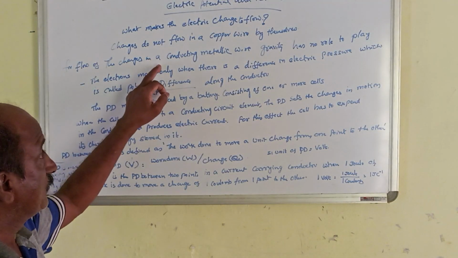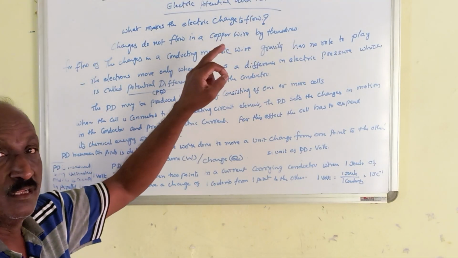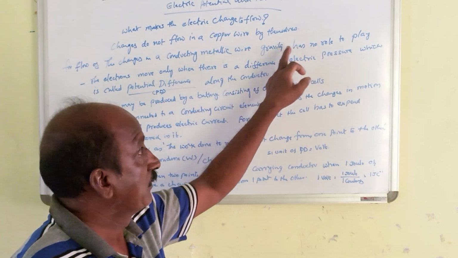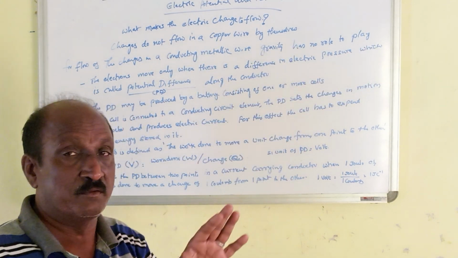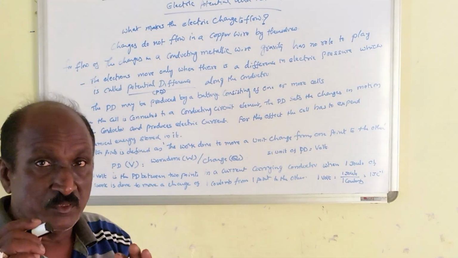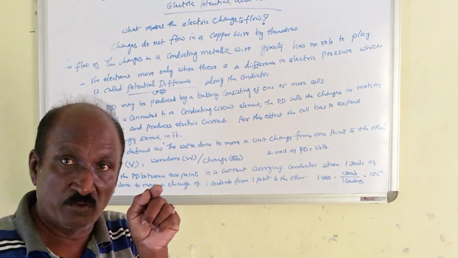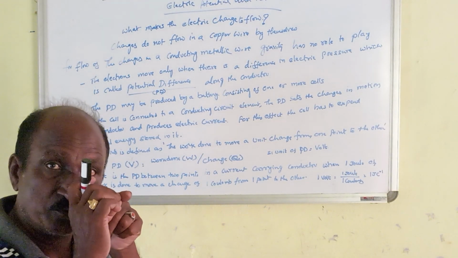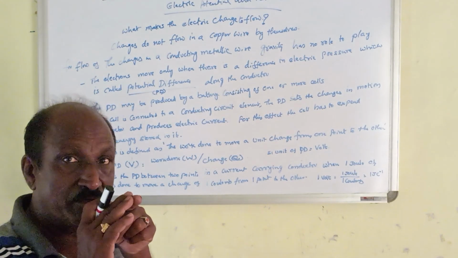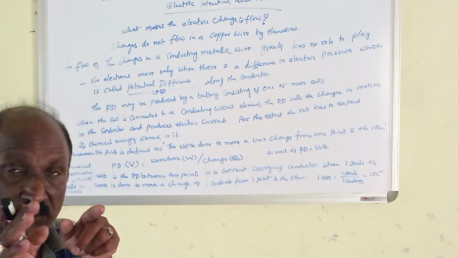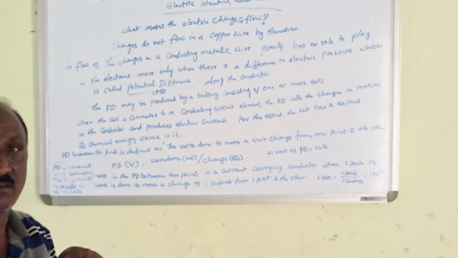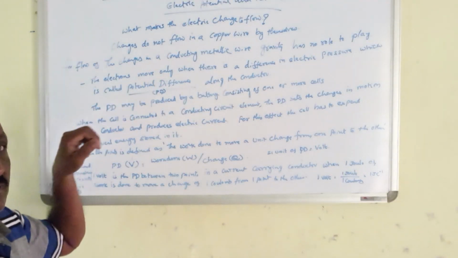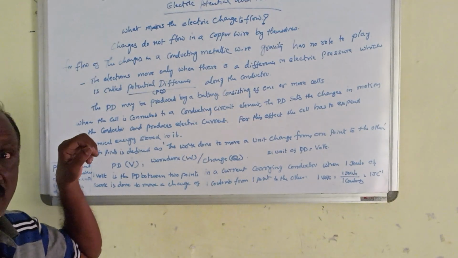For flow of charges in a conducting metallic wire, gravity does not come into the picture. Gravity has no role to play. It means that in that small 1 inch wire, gravity never helps the charge carriers to go ahead. Gravity will not be involved in this complete action. And what makes the electrons move?